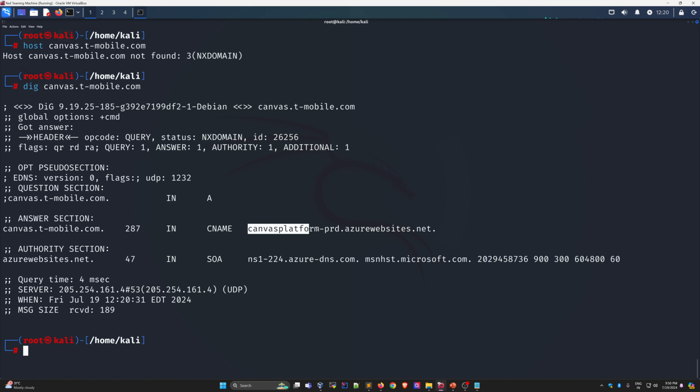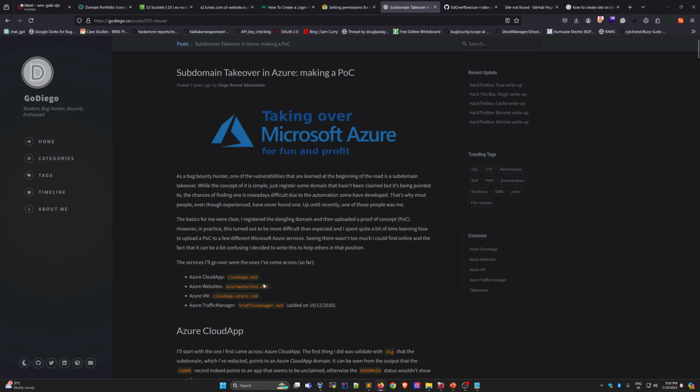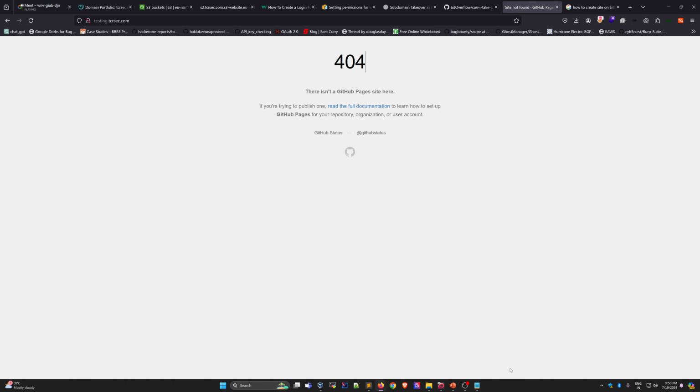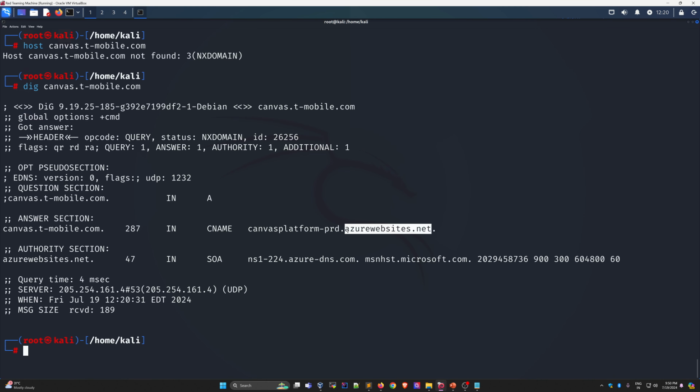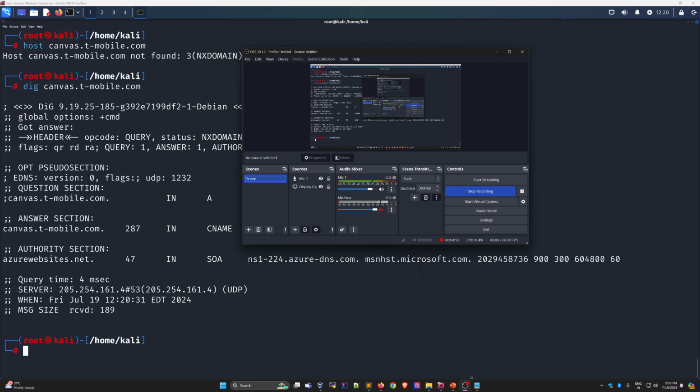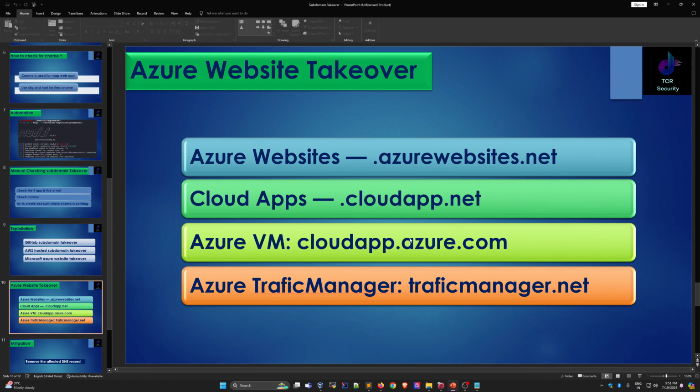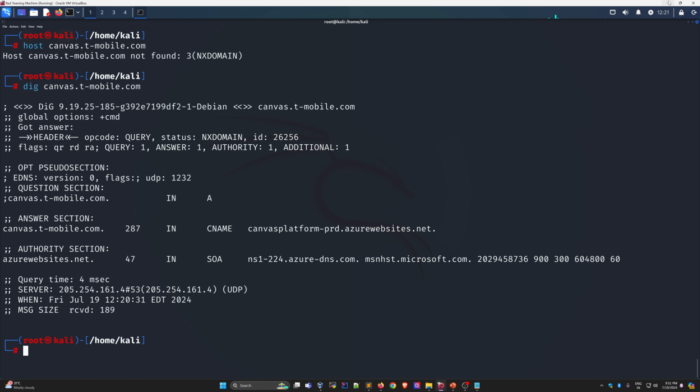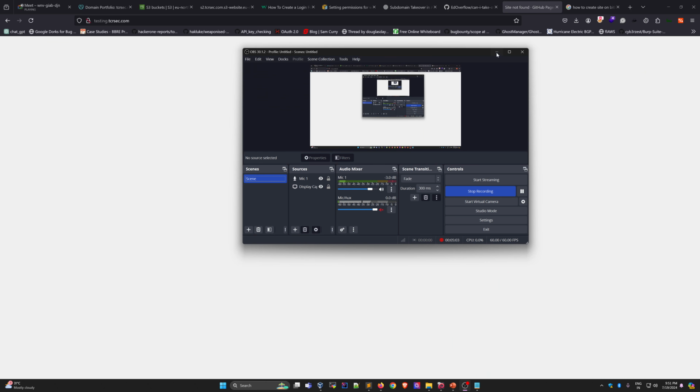When you see this kind of CNAME, after the CNAME you will see azurewebsites.net, or cloudapp.net, cloudapp.azure.com, or trafficmanager.net. So if the website is giving a 404 error, and in the CNAME you see azurewebsites.net, cloudapp.net, cloudapp.azure.com or trafficmanager.net, there is a high chance of Azure subdomain takeover.